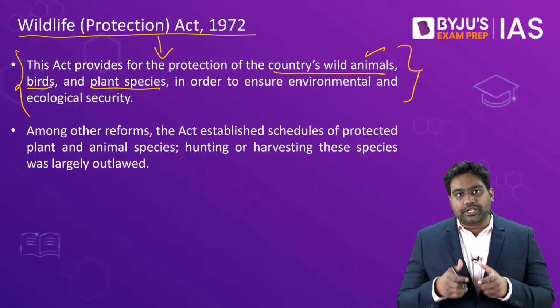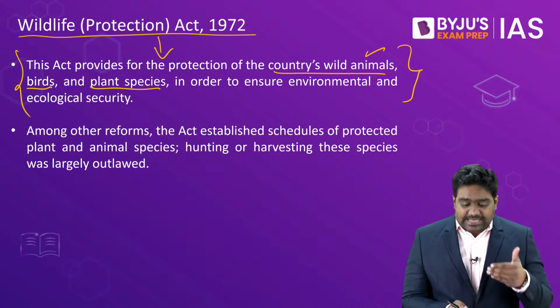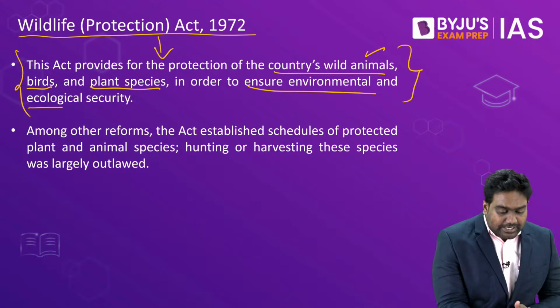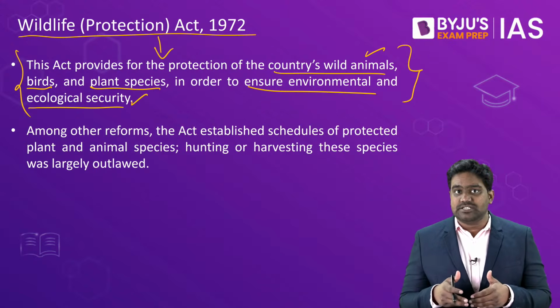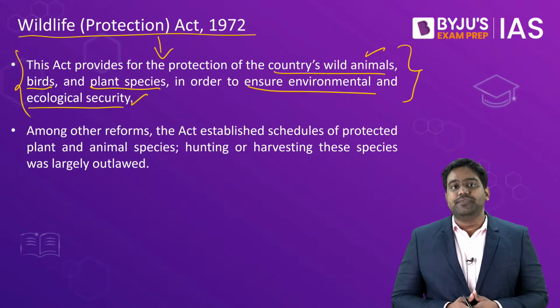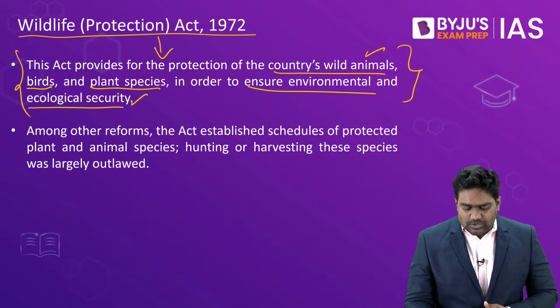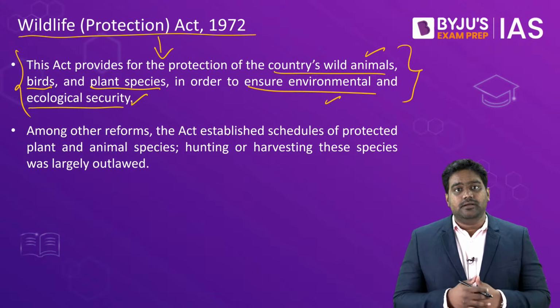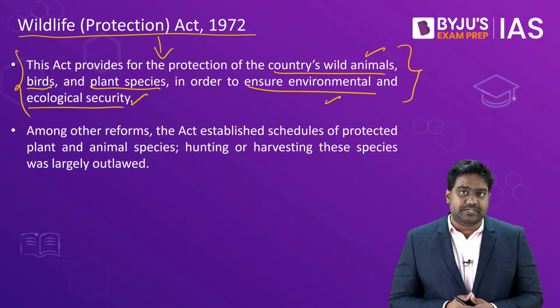It provides for the protection of India's flora and fauna and for the establishment of protected areas such as wildlife sanctuaries, national parks, tiger reserves, etc. So it's a very important piece of legislation in the field of environmental law, and it plays a critical role in the protection of India's endangered biodiversity.